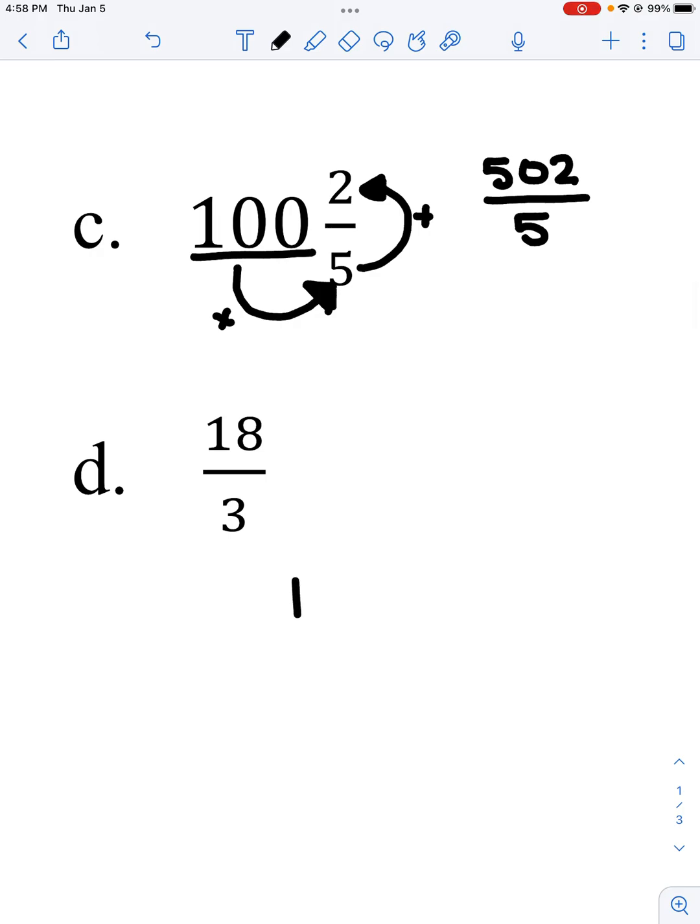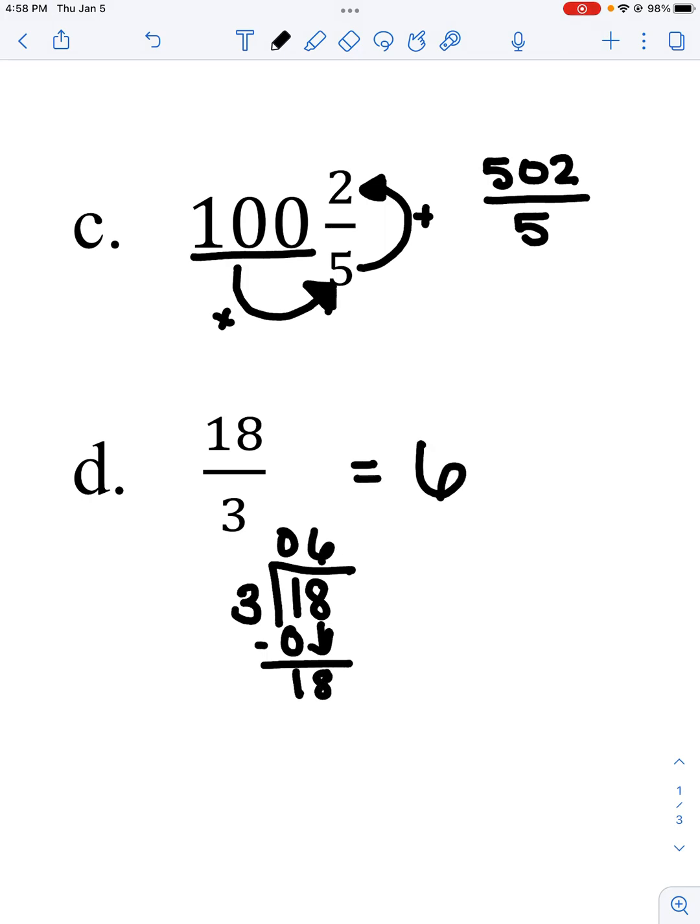Part D, remember the fraction bar is division. It's 18 divided by 3. 3 doesn't go into 1, but 3 goes into 18 6 times, so it is 6, so no remainders.